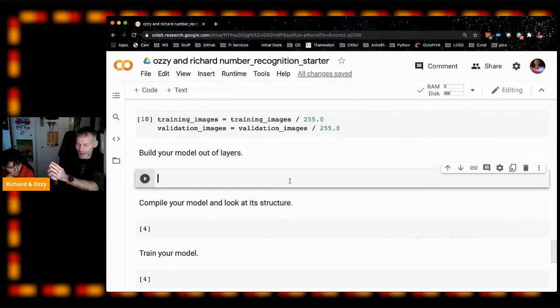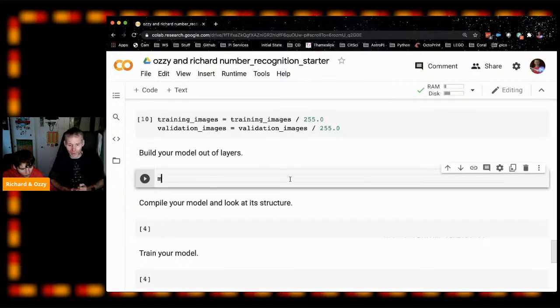And then we'll have another layer that will take all the output of those rules and try and combine them together. And then finally, we'll have a final layer, which will be our output. And that will basically give us how confident the model is that it's found a particular number. So it might say, I'm 10% sure this is a 1, and 50% sure it's a 6, that kind of thing. So what we need to do now is to create our model.